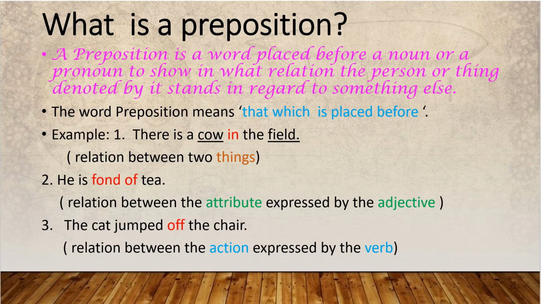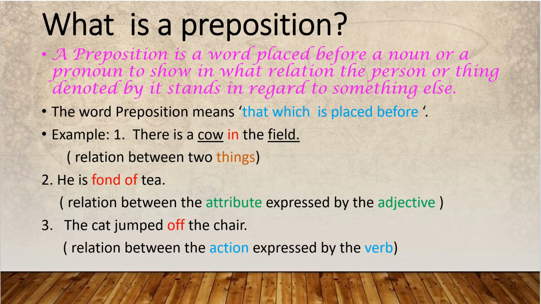With the adjectives, with the nouns, you see the relation maintained between two things. Here the relation is between the cat and the chair, with the verb. So these are the kinds of prepositions.